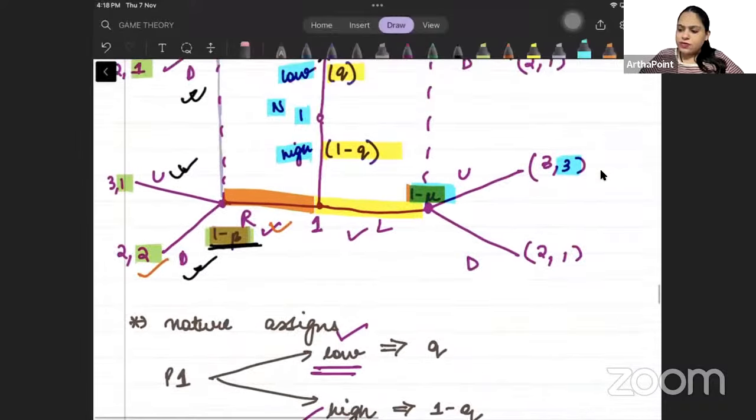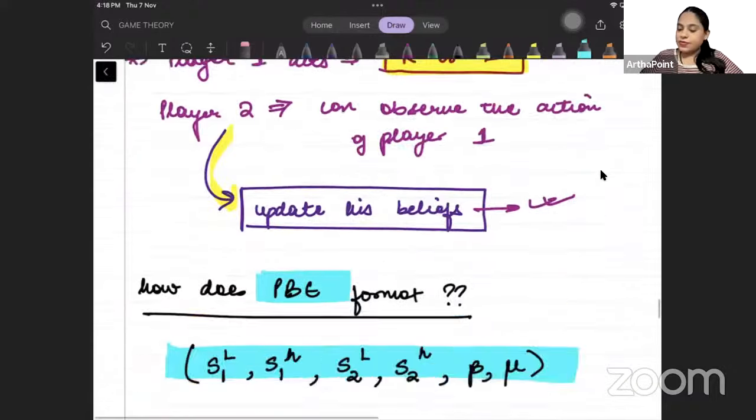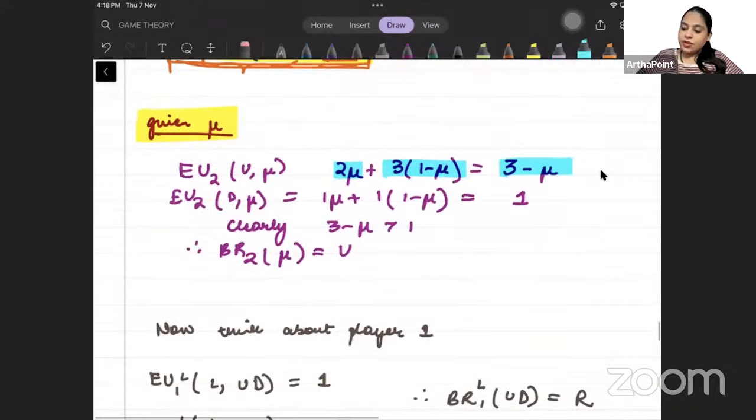And what will be his expected payoff from this mu node, given that it is down? 1 into mu and 1 into 1 minus mu. That means you will have just 1 here.